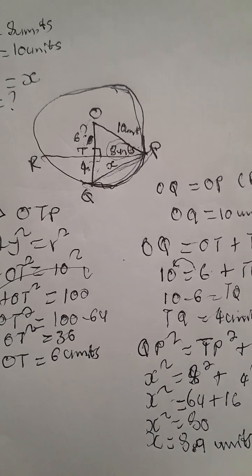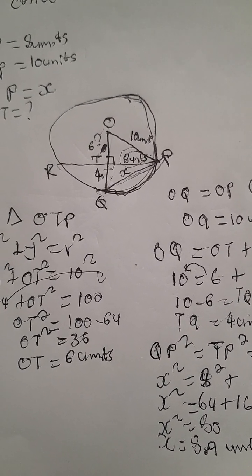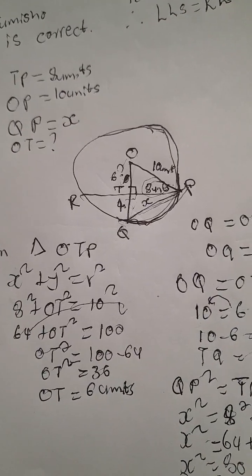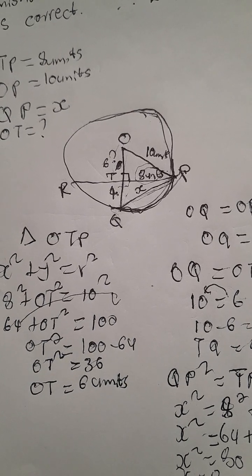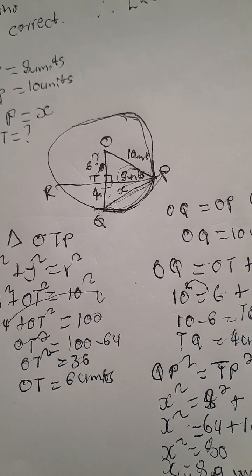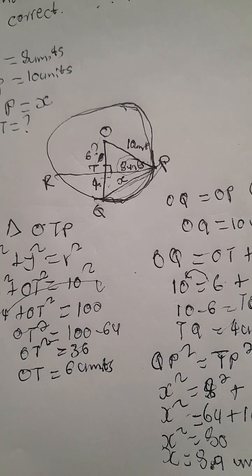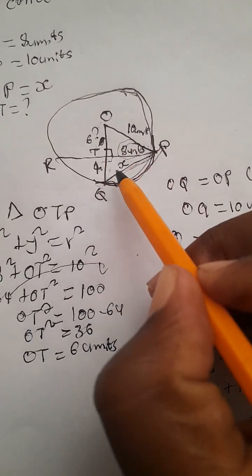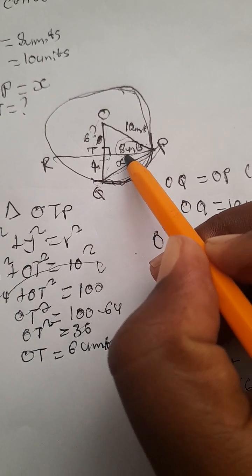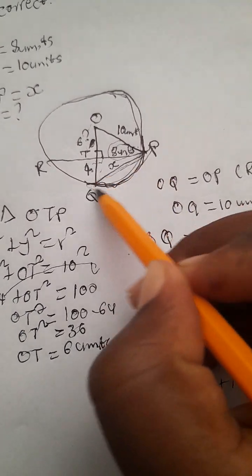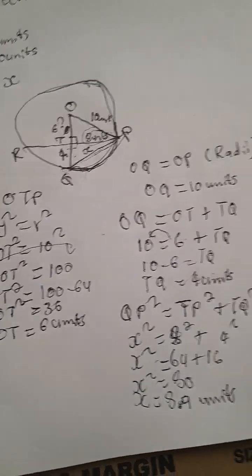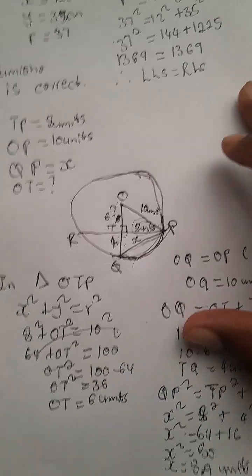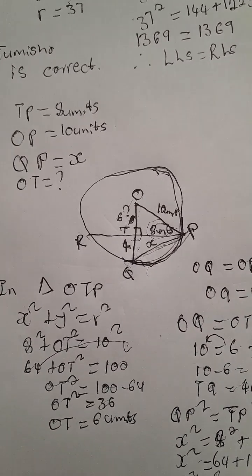But if we were to use another method, let's see. Since I know that TP is 8 units and that OT, so yep. Let me see. Yeah, I guess this is it, guys. This is how you should answer such a question at 3.2.